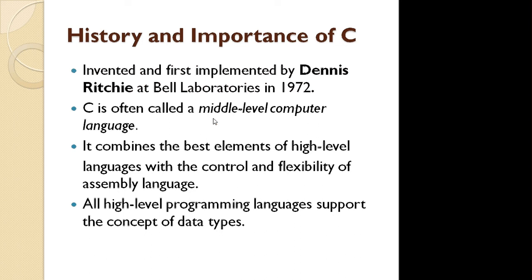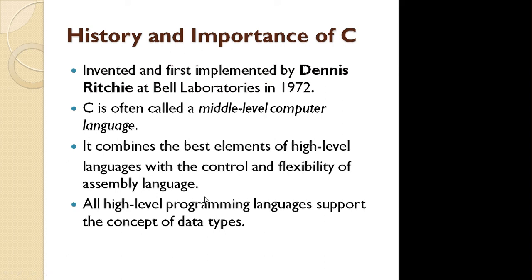That is, it combines the capabilities of assembly language and features of high level language. That's why it is called a middle level language. It combines the best elements of high level language with the control and flexibility of assembly language.